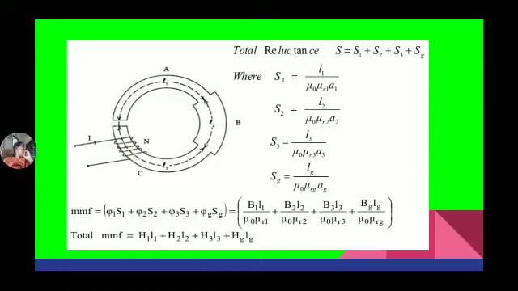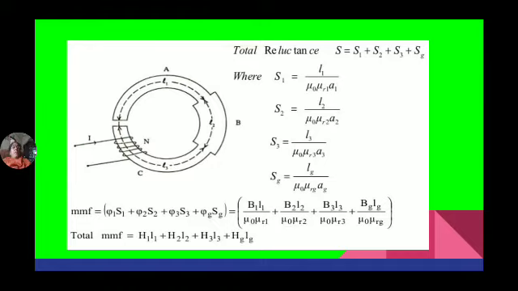The reluctance is equal to L by mu into A. So S1 is equal to L1 by mu naught mu r1 into A1, S2 is equal to L2 by mu naught mu r2 into A2, and similarly Sg is equal to Lg by mu naught mu rg into Ag. When circuits are connected in series, the total MMF is equal to the sum of the MMFs in all the different paths: phi S1 plus phi S2 plus phi S3 plus phi Sg.